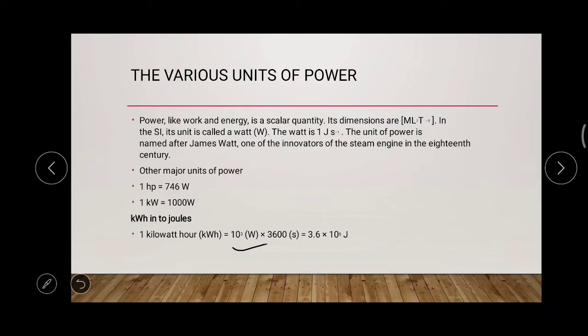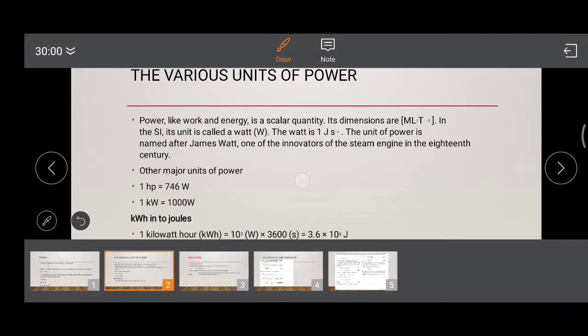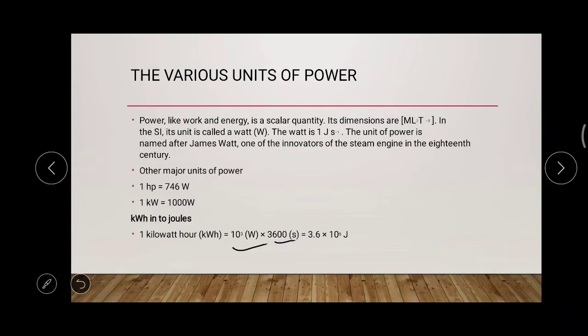And the hour can be converted into second by multiplying it with 3600. So 1 kilowatt hour, or we can say the 1 unit is equal to 3.6 into 10 to the power 6 joules.